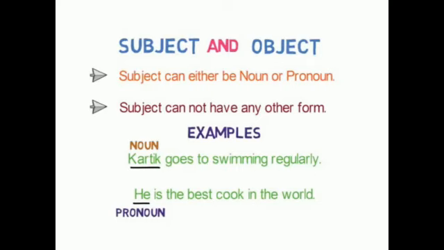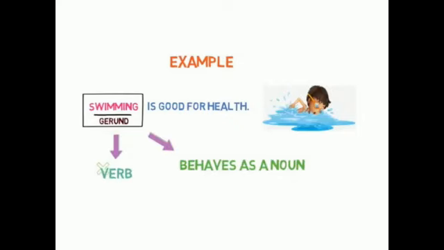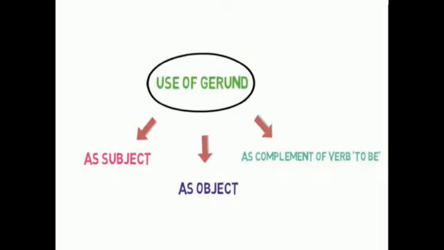He is the subject here, which is a pronoun. What is a pronoun? A word used instead of a noun. For example, swimming is good for health. Swimming is a verb which behaves as a noun. That's why swimming is known as a gerund.